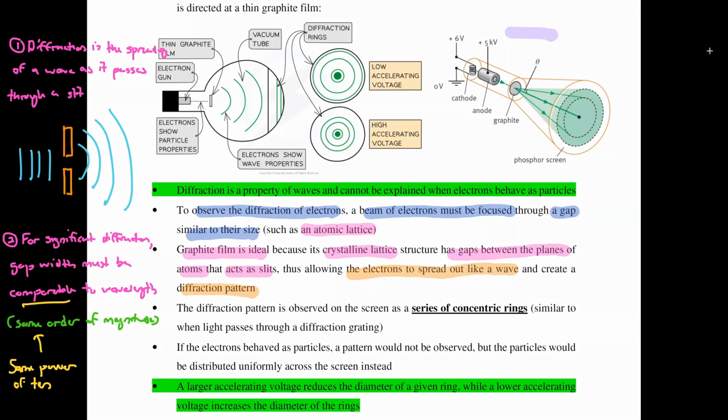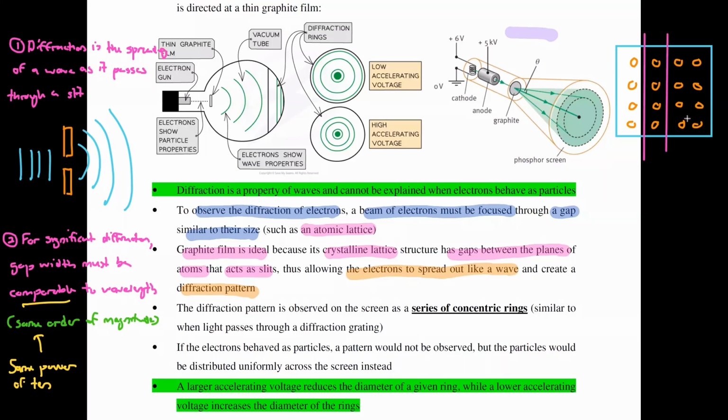Graphite is a crystalline solid, so its atoms are often arranged in a regular repeating pattern that looks like this. So let me just draw them out first, nicely. Let's just say for the sake of our discussion, your graphite atoms are arranged in a regular repeating pattern like this. So from the diagram that you see here, you can see that there are actually vertical spacings between the atoms and also horizontal spacings between the atoms. So these spacings here act as your slits.